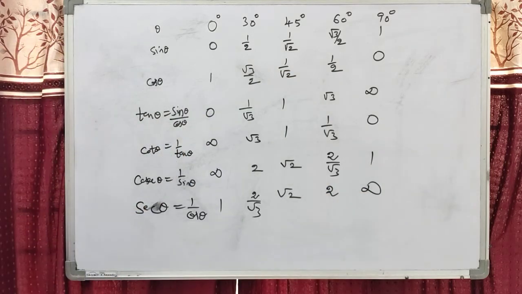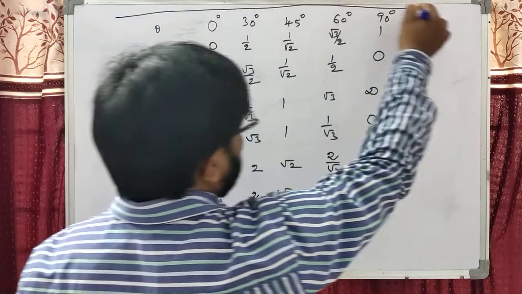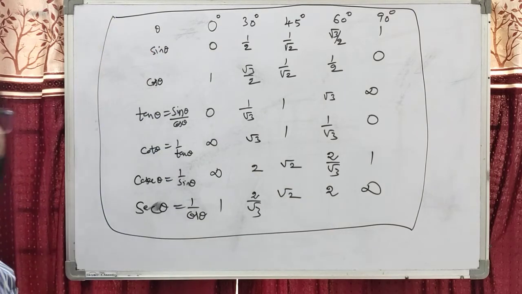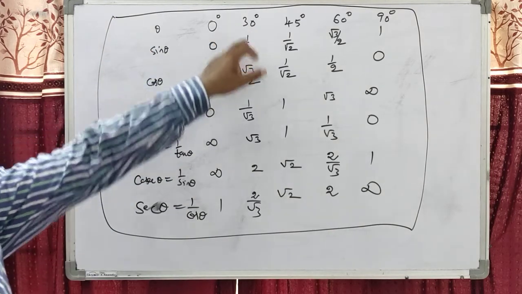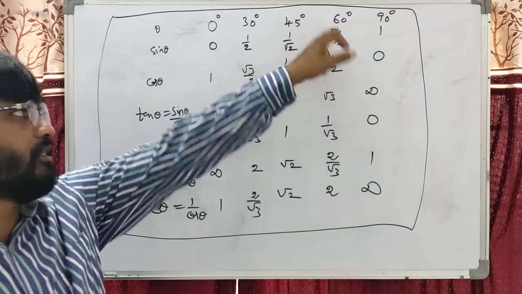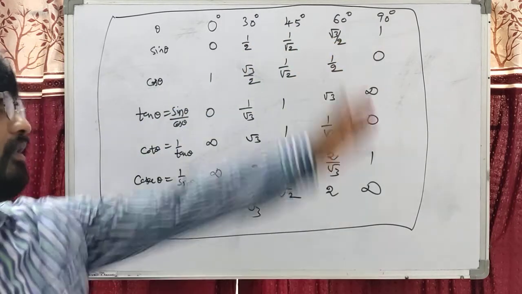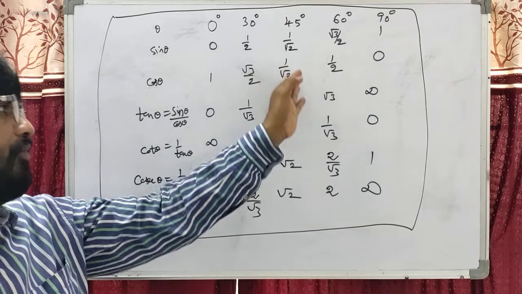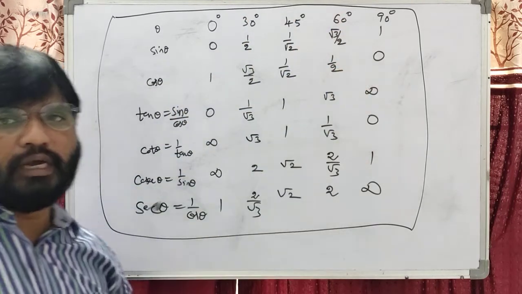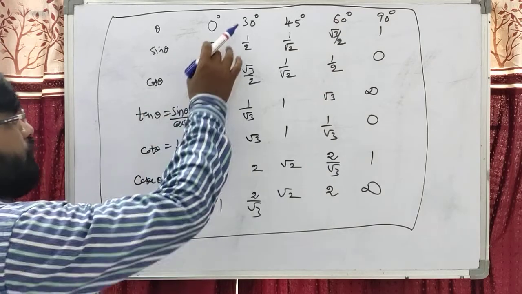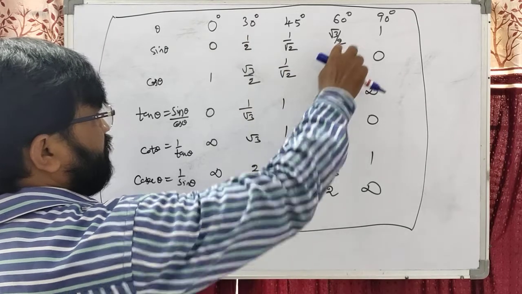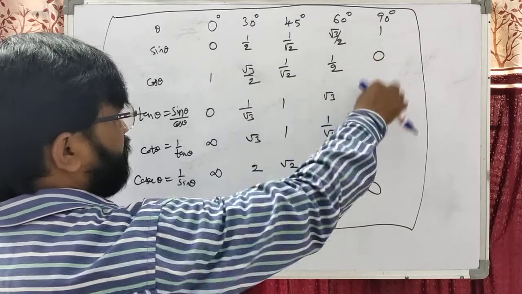These are the values of the 6 trigonometric ratios. You can write them down and learn each and every value by heart, for every angle. Sin 0 is 0, sin 30 is 1 by 2, sin 45 is 1 by root 2, sin 60 is root 3 by 2, sin 90 is 1. In reverse order, cos 0 is 1, cos 30 is root 3 by 2, cos 45 is 1 by root 2, cos 60 is 1 by 2 and cos 90 is 0. Tan 0 is 0 by 1, which is 0. Therefore, this is 1 by root 3, this is 1, this is root 3, and 1 by 0 is undefined.